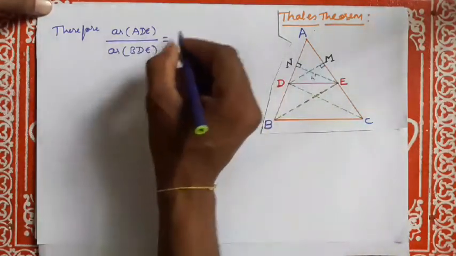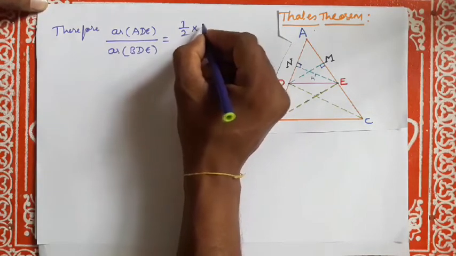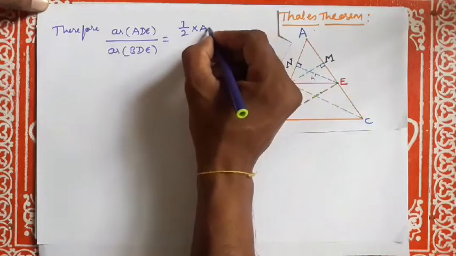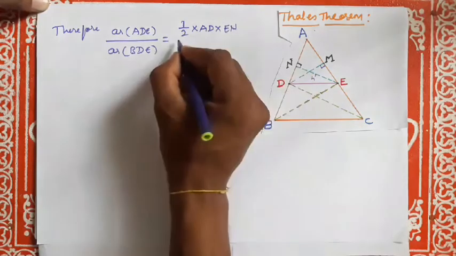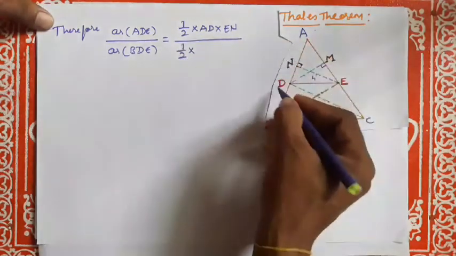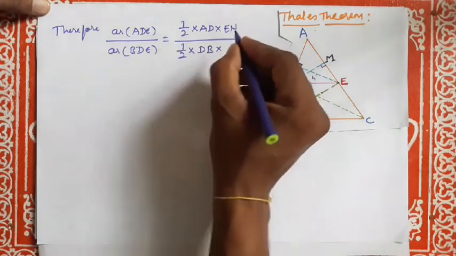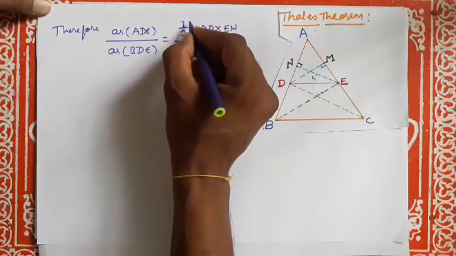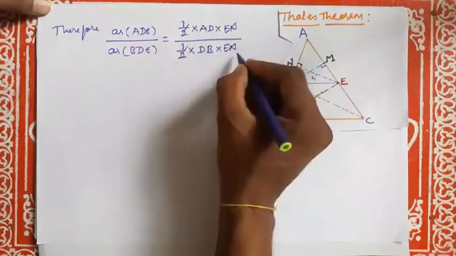Half into base AD into height EN, divided by half into base DB into the same height EN. Half gets cancelled, EN divided by EN gets cancelled.